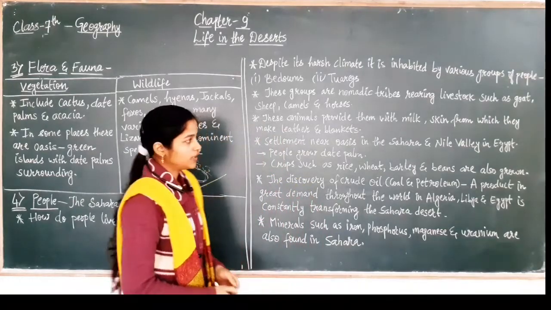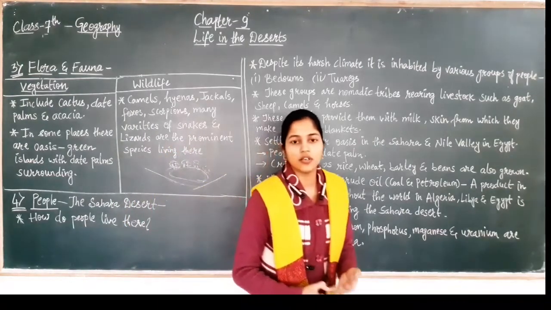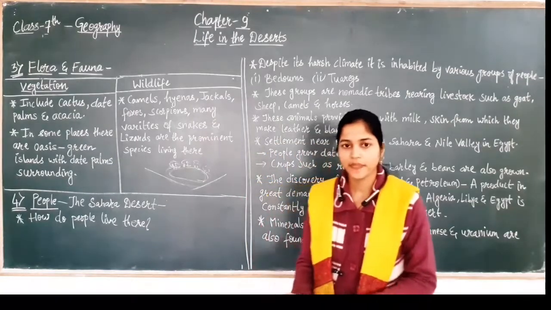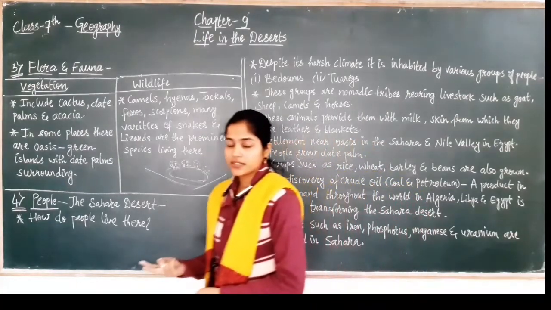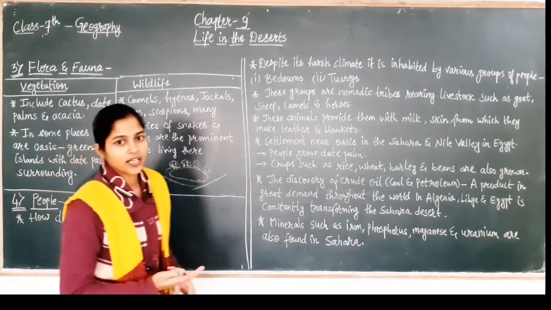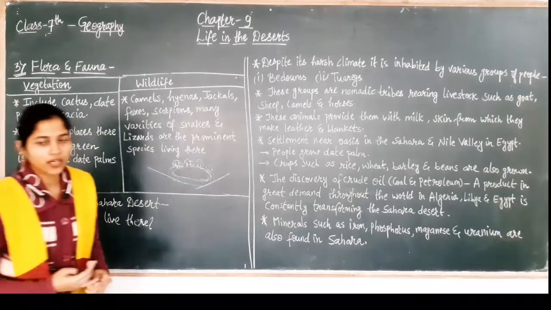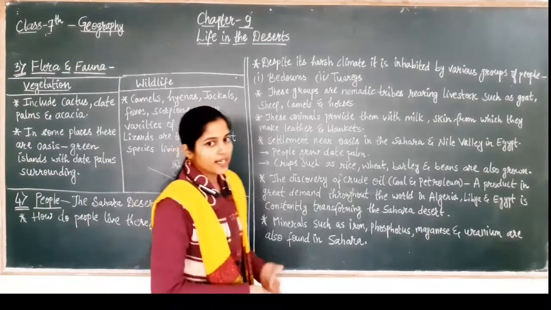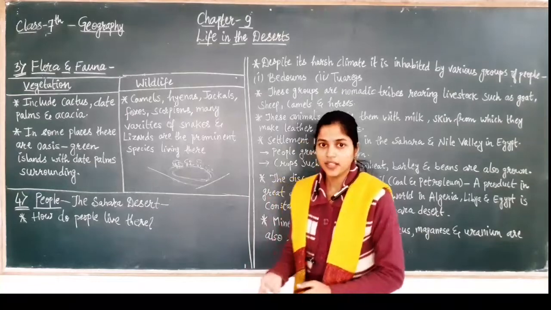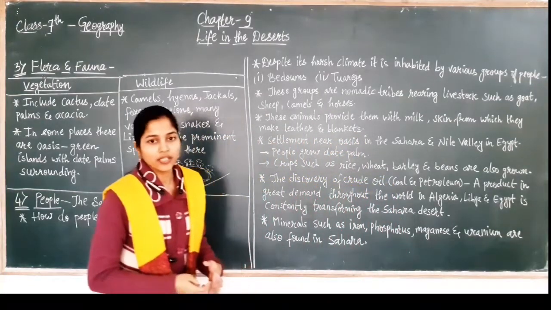So till now we have studied the hot desert, that is the Sahara, its climate, and the flora and fauna. Flora means vegetation and fauna means wildlife. And lastly, the people, how the people of the Sahara Desert live there, and the tribes and nomads who live there.